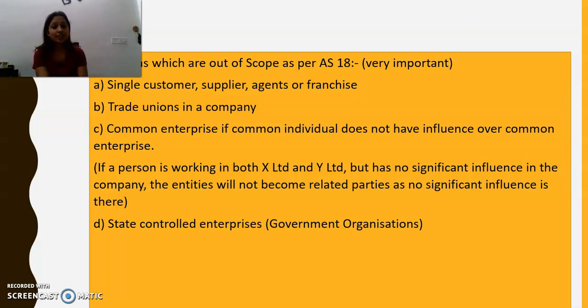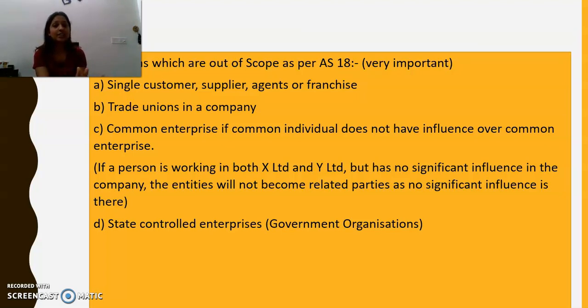Third is common enterprise. If a common individual does not have influence over the enterprise, if a person is working in two companies but he does not have significant influence in either of the companies, then both the companies are not going to be considered as related party, because the person who is working in both the companies does not have the significant power or significant influence or control in the company.